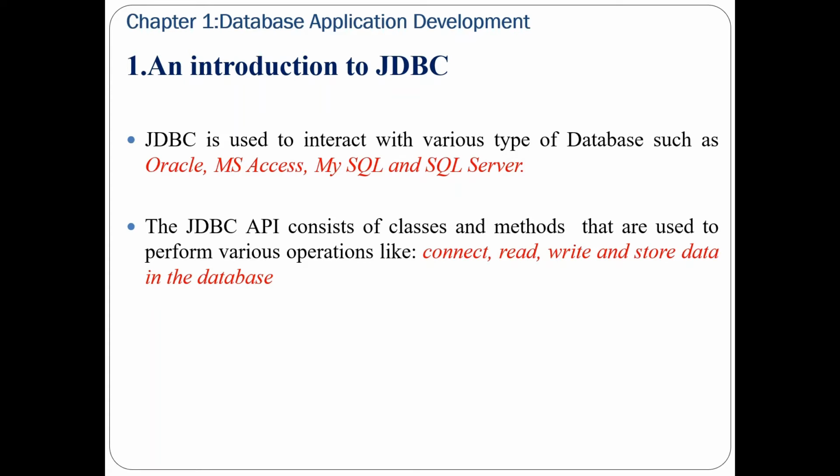The JDBC API consists of different classes, methods, and interfaces that are used to perform operations like connecting to the database, reading data from the database, writing data to the database, and storing data into the database. We can also manipulate the data in the database with the help of different classes, methods, and interfaces available in the JDBC API.